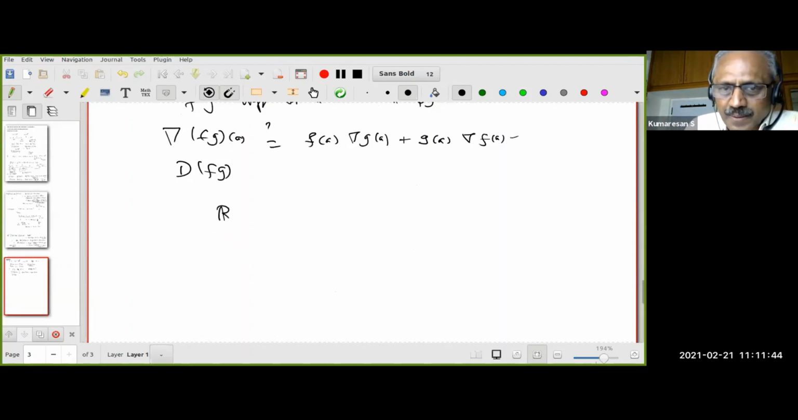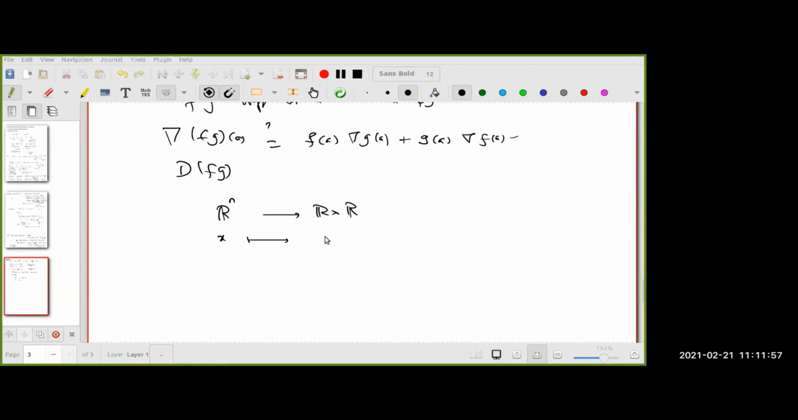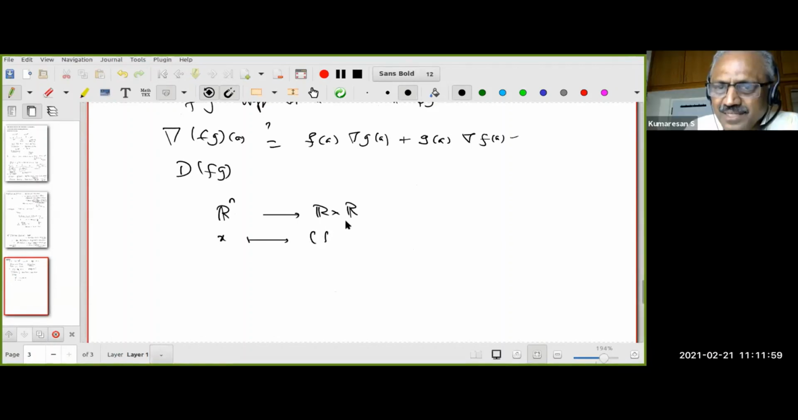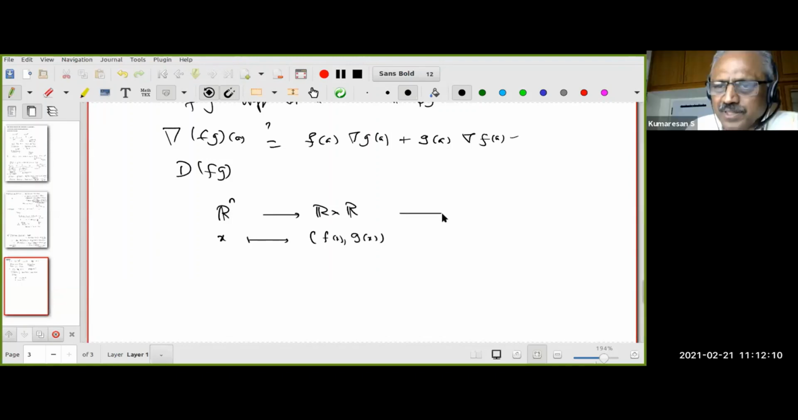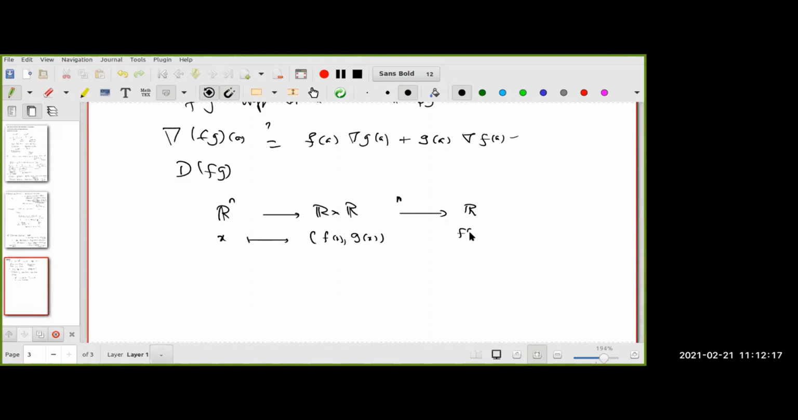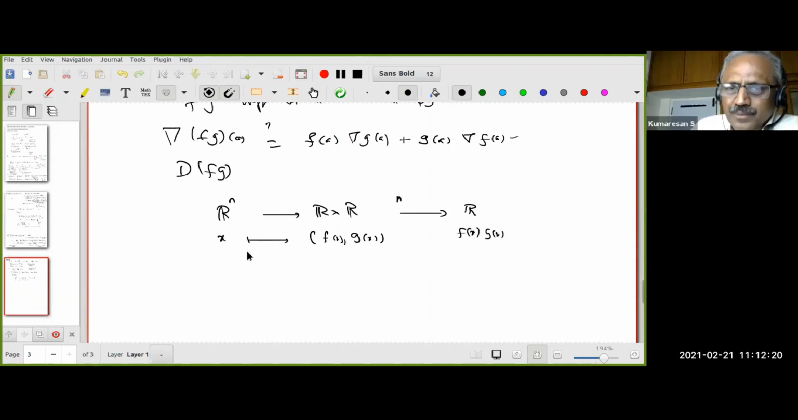So I have R^n. I have now R cross R. Can somebody tell me what the map should be? At least now you should be able to tell me. Neha. Taking values in R cross R. R^n to R cross R will be x to (f(x), g(x)), and then what should be the next function? The multiplication. Good. Now you see that this is our multiplication function. Now, have you computed this derivative?